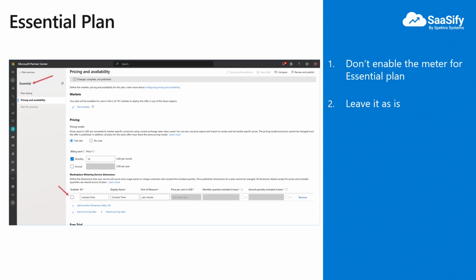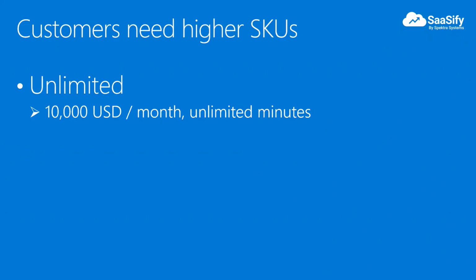Remember, we already had an Essential plan out there. If we go and look at the Essential plan pricing, we can see that the dimension shows up there. However, since we do not intend to make metered usage in that plan, we can leave it unchecked. What if we have to create a plan where we use metering, however, we are providing unlimited usage?